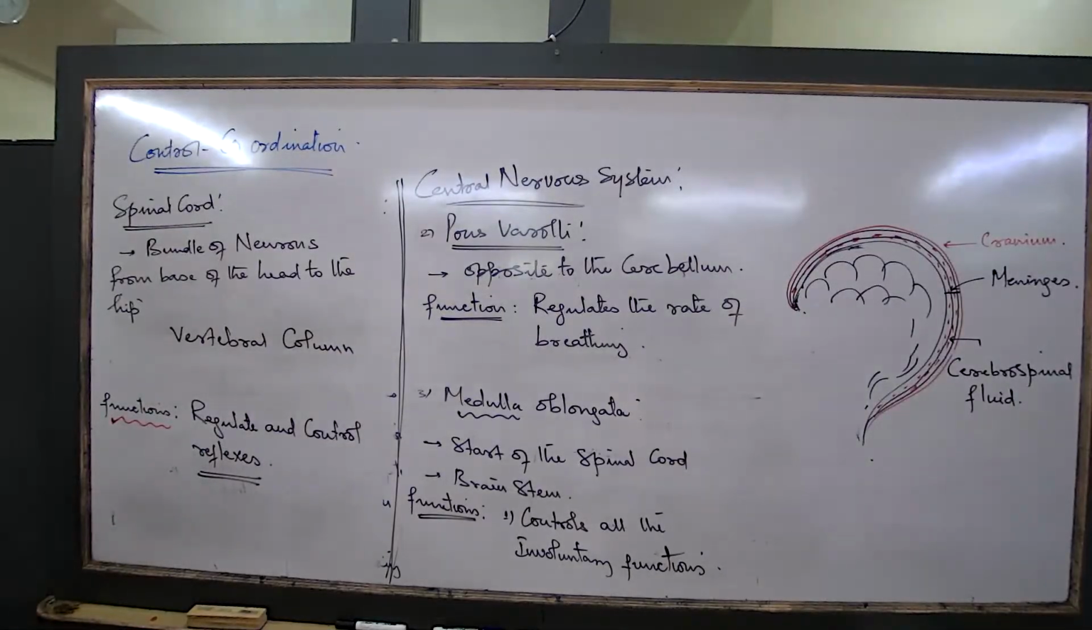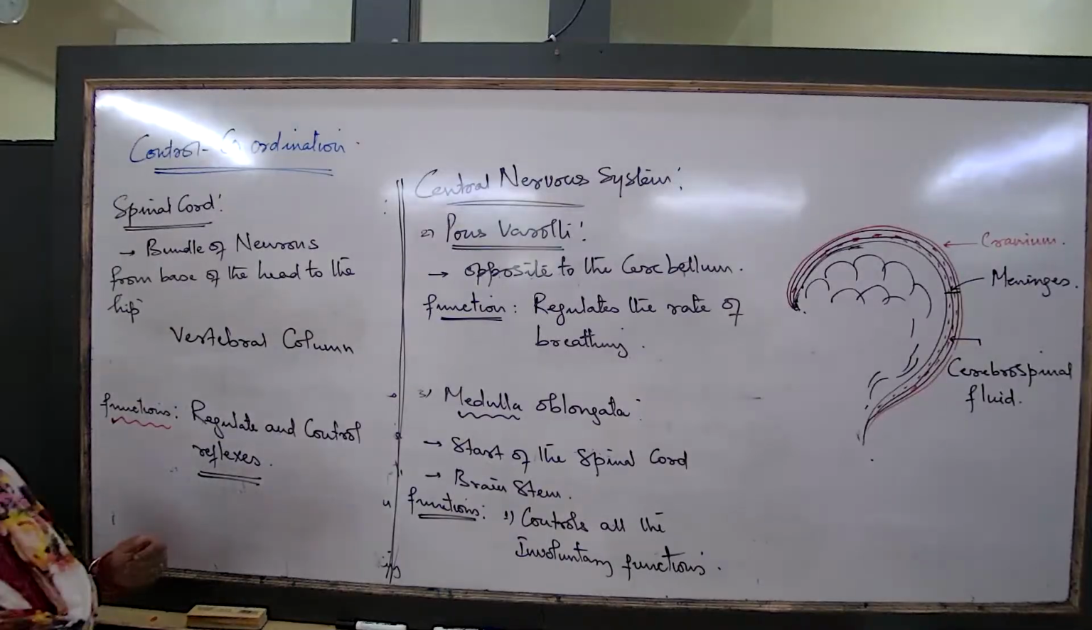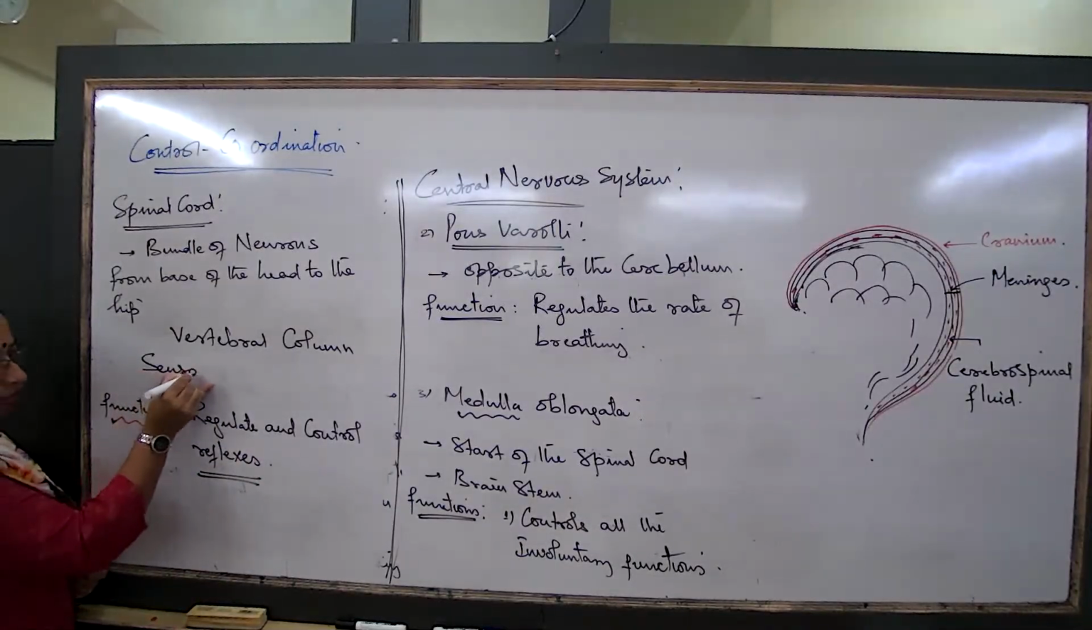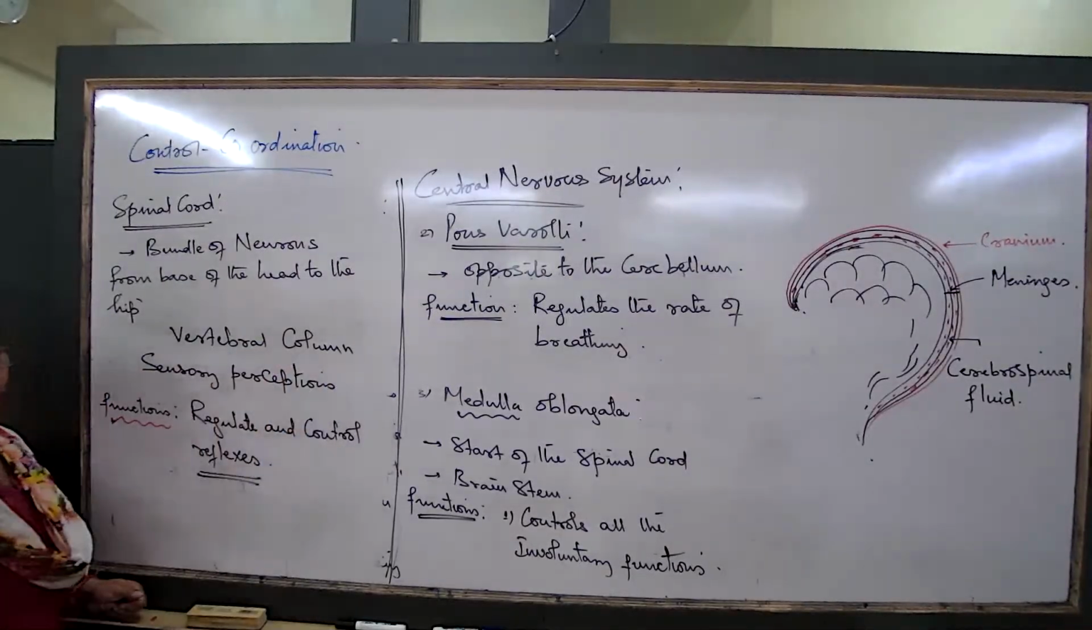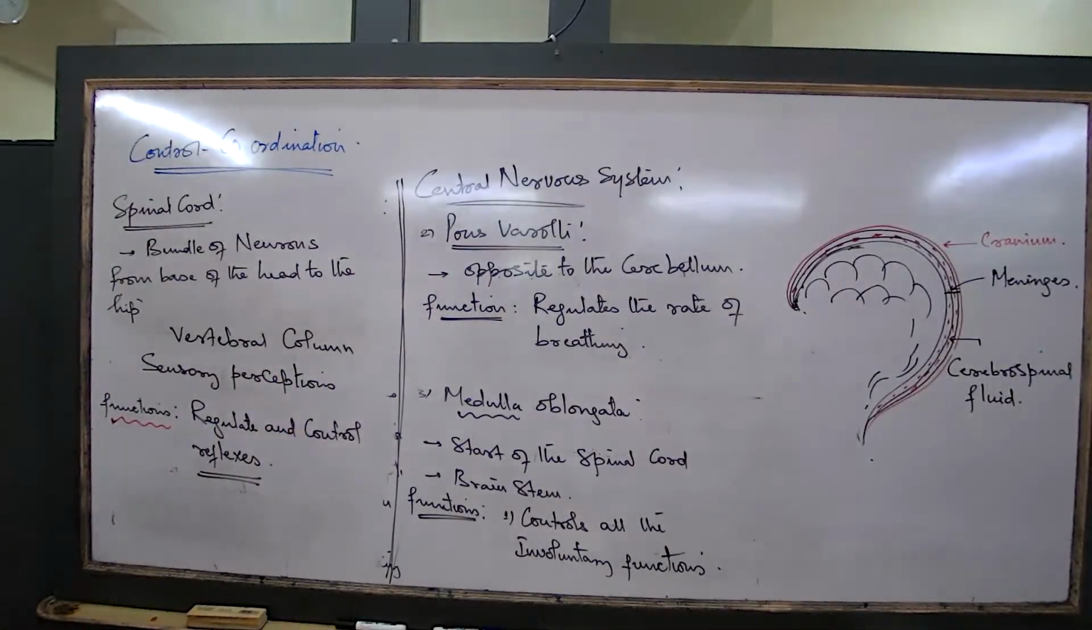Number 2. For brain, controls voluntary actions, sensory perceptions, etc. The three functions that we wrote earlier. Controls voluntary actions, sensory perceptions, etc. For spinal cord, controls reflexes